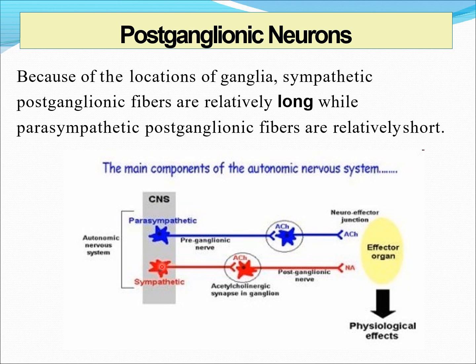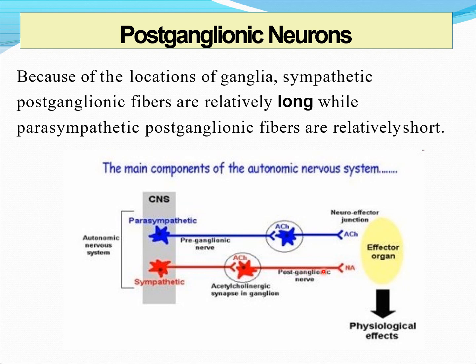From the cell body, the preganglionic fiber starts and their ganglia are very close to the spinal cord. We have seen this in the earlier picture: the sympathetic chain and the prevertebral ganglion. Since their ganglia are close to the spinal cord, the preganglionic nerve or fiber is very short. Then from the ganglion, the postganglionic fiber starts. It has to travel a long distance to reach the target organ.